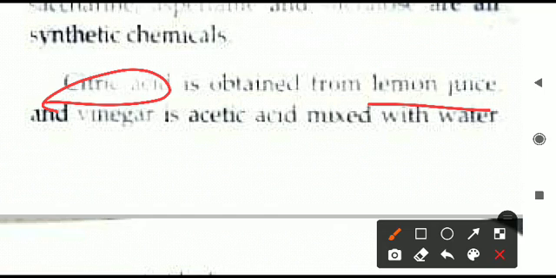Next is citric acid. That is giving a certain taste, and it is present where? Normally it is present in lemon juice. It is citric acid and it is sour in taste.